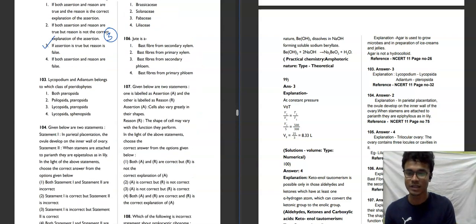Now moving towards the next question. Lycopodium and Adiantum belong to which class of pteridophytes? Both are examples of pteridophytes and we need to classify them. The classes are Psilopsida, Lycopsida, Sphenopsida and Pteropsida. Lycopodium you can remember this way: Lycopodium belongs to Lycopsida, and Adiantum belongs to Pteropsida. So Lycopsida and Pteropsida, the 3rd option, will be our correct answer for this question.